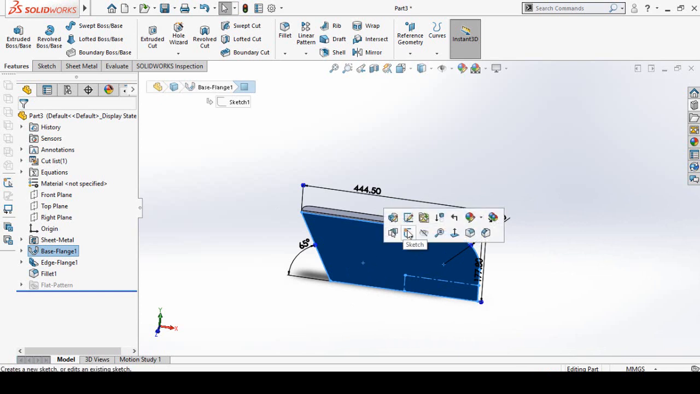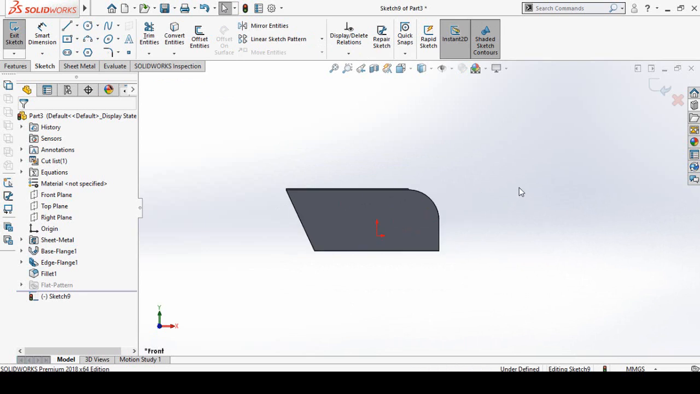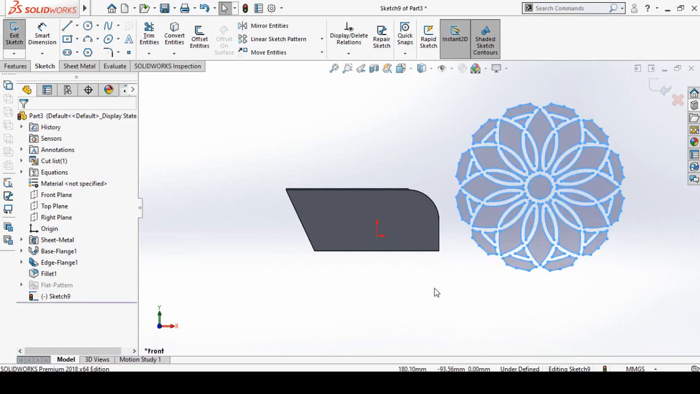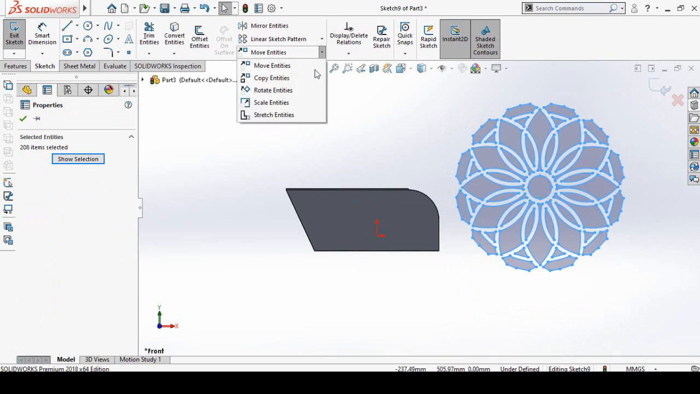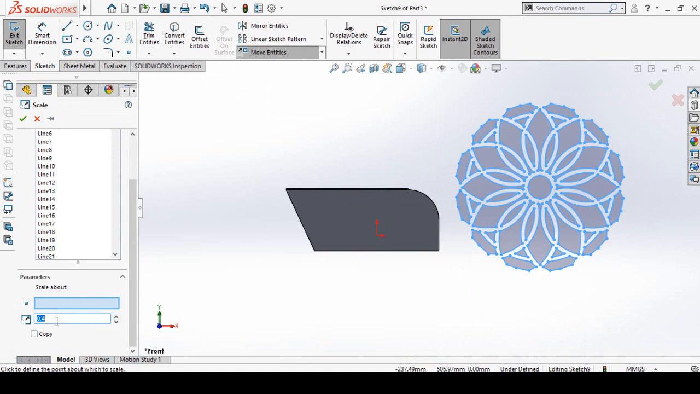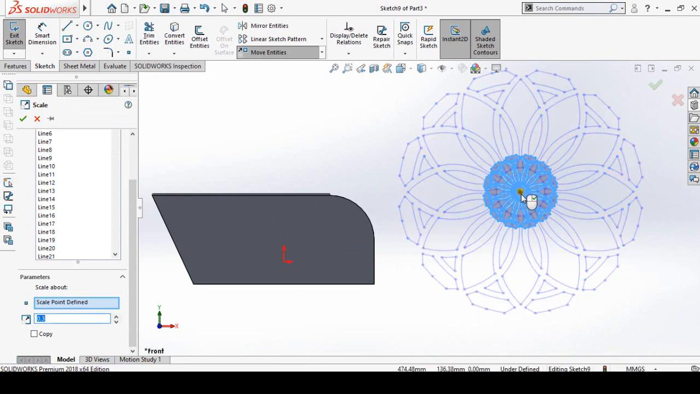Now I'm going to add the artwork here. So select this face and then sketch on it. Press Ctrl+8 key for normal to view orientation. Then paste that sketch which we have copied. Now select all these entities and then scale down them 0.3 times, and select this scale about box and then select this center point.